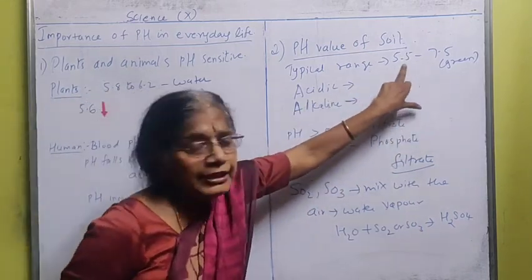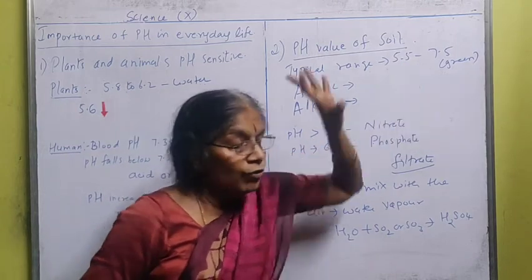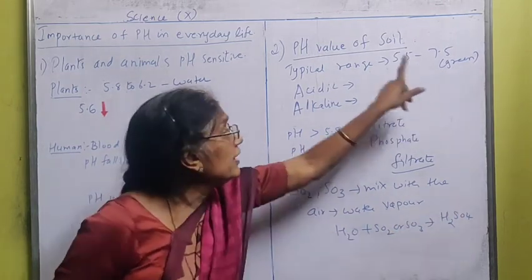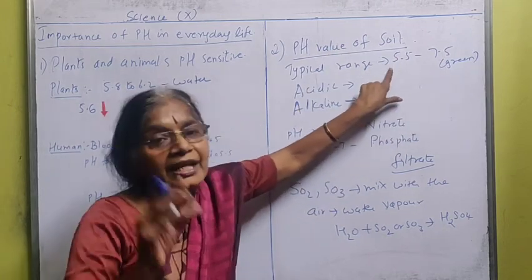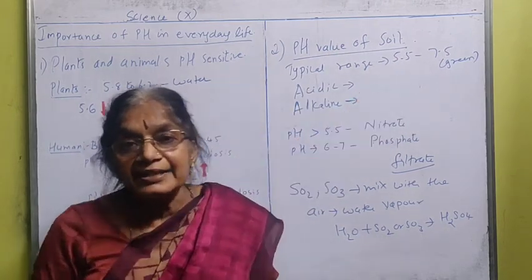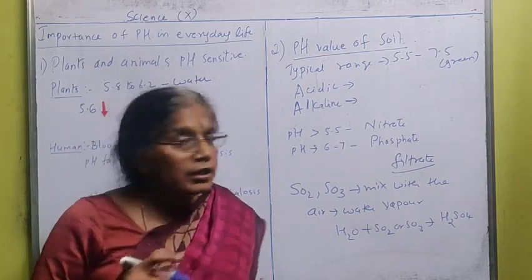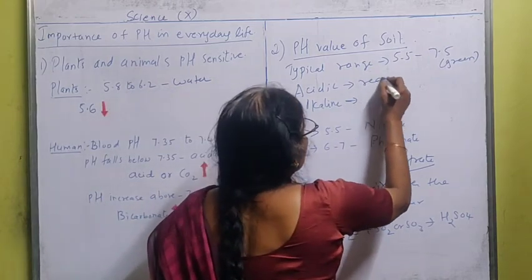Acidic: if you take the pH paper and the value comes below 5.5, it does not change into green. If it becomes a little bit reddish in color, it means it is acidic in nature. So it is reddish in color.